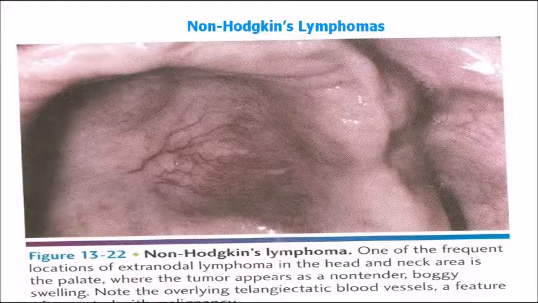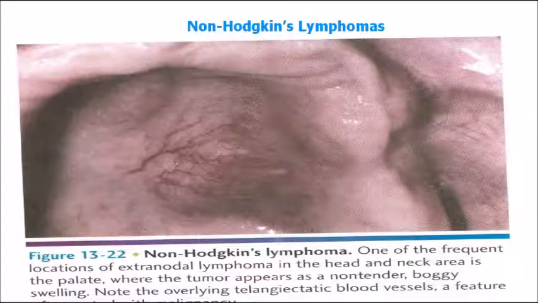Okay, now coming on to non-Hodgkin's lymphoma. In non-Hodgkin's lymphoma, most of the time the location is extranodal, outside the lymph node. In the head and neck area, it is mostly seen in the palatal region. So the most frequent location of extranodal lymphoma in the head and neck area is mainly the palate, where the tumor appears as what? See the picture, you can see a non-tender boggy swelling. Okay, clear? So this is the most common site.